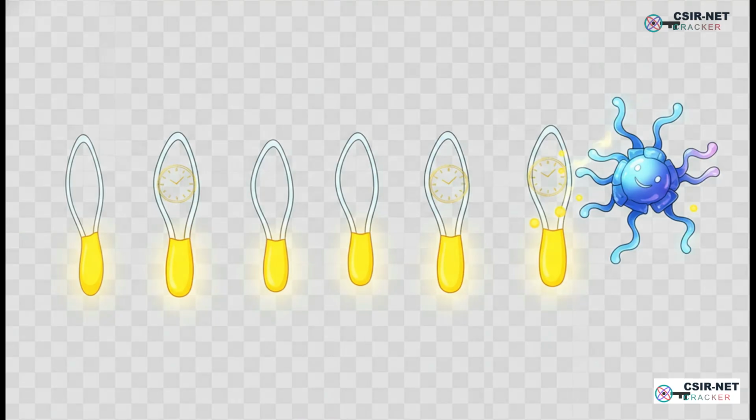Okay, but there's a little catch with this whole copying thing. It's a tiny problem, but it's a big deal. Every time DNA gets copied, a little tiny piece at the very end of our chromosomes can get, well, lost. To stop this from happening, our chromosomes have these protective caps called telomeres. You can kind of think of them like the plastic tips on a shoelace, or even like little molecular clocks. And there's a special enzyme called telomerase that works to keep these clocks in good shape, making sure our super important genetic info doesn't get worn away every time a cell divides.